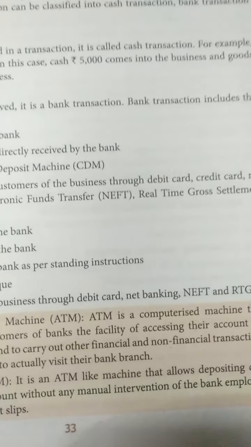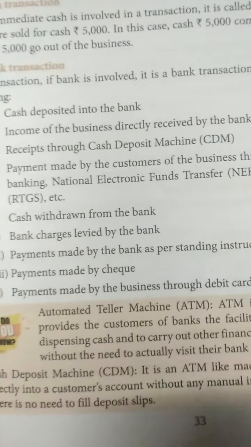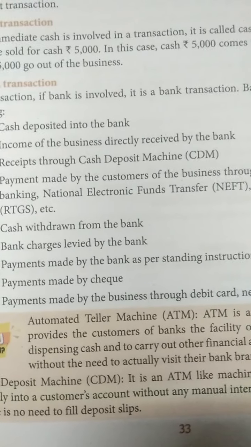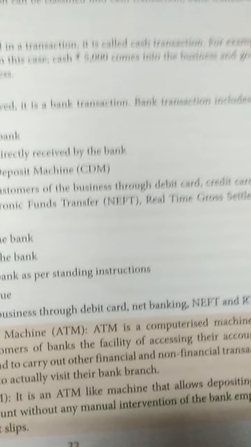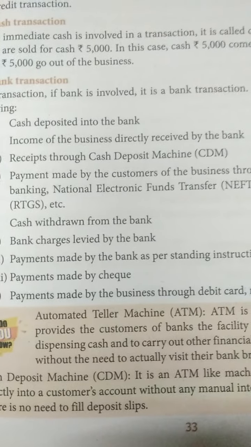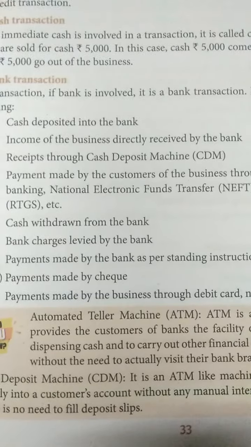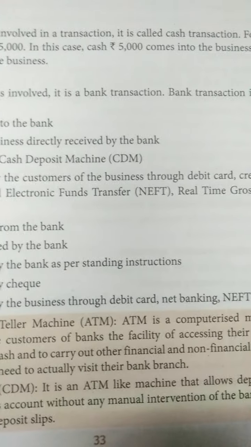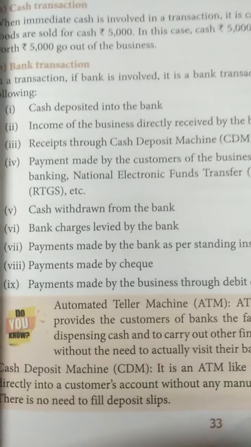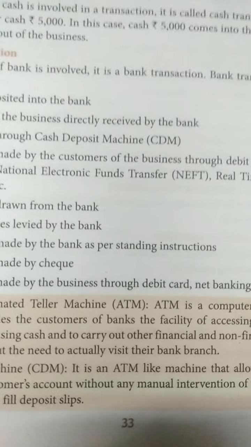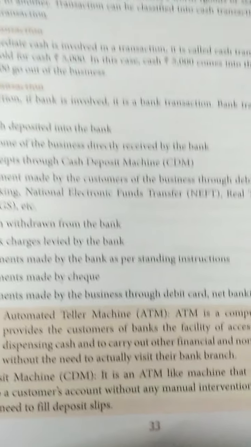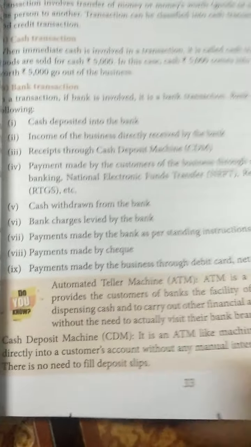It is a computerized machine which provides the customers of banks the facility of accessing their account to withdraw money or to carry out financial and non-financial transactions without the need to actually visit their nearby bank branch. That is called ATM.